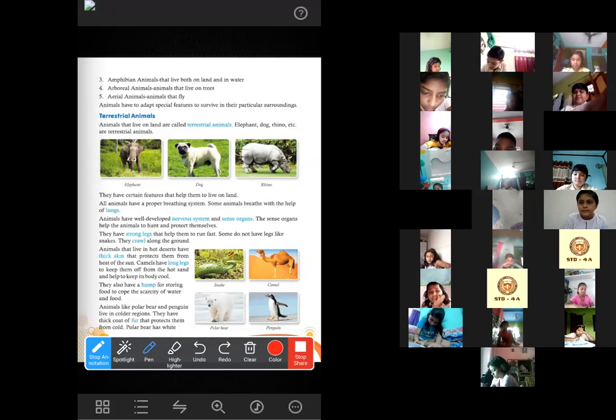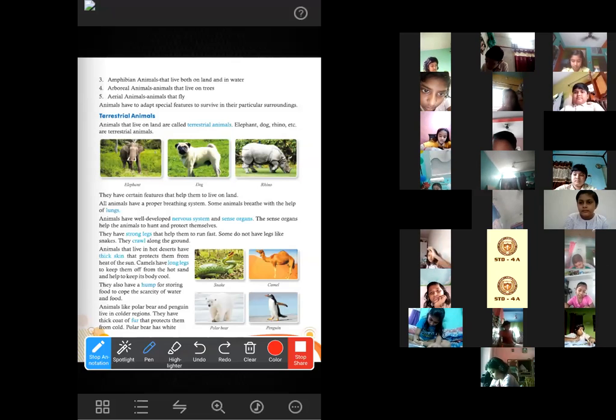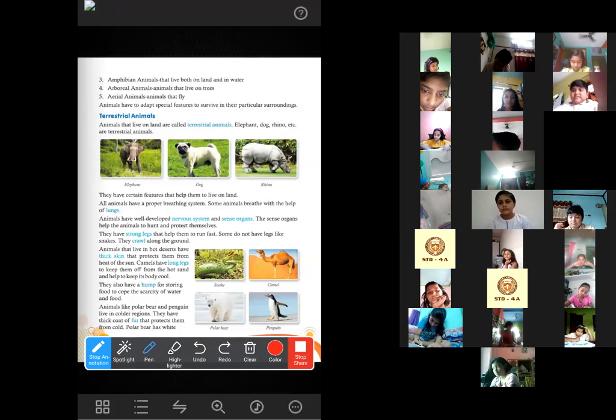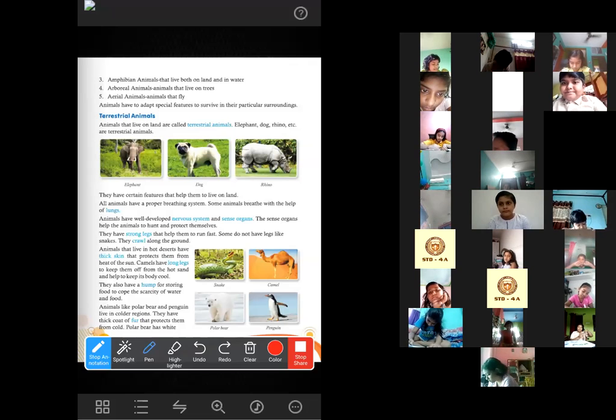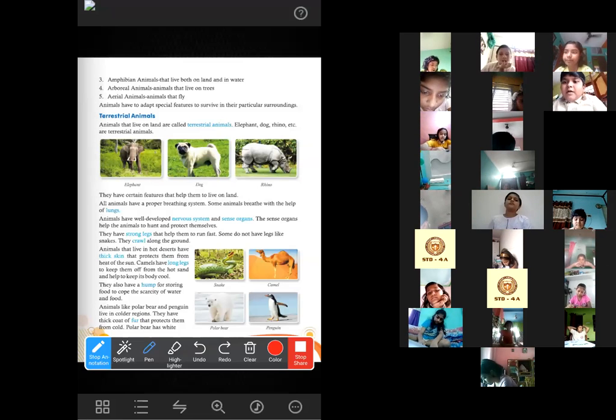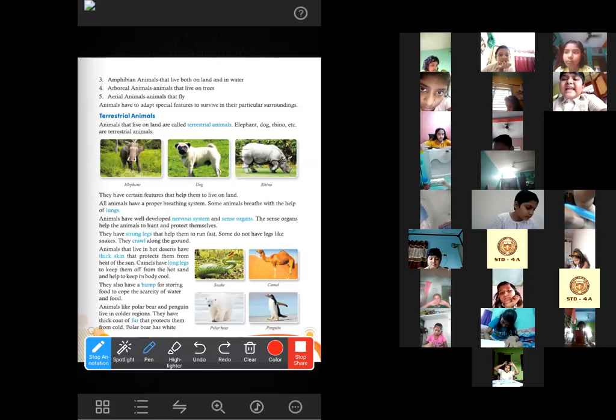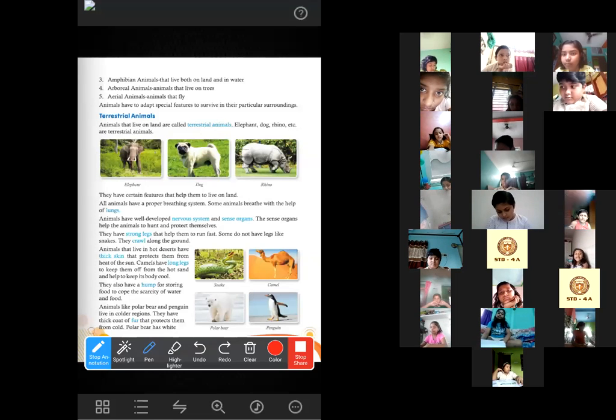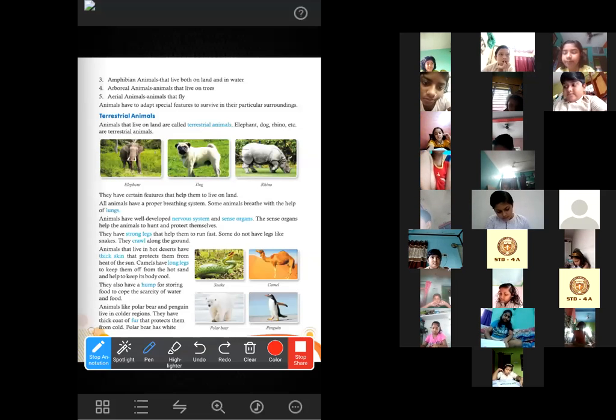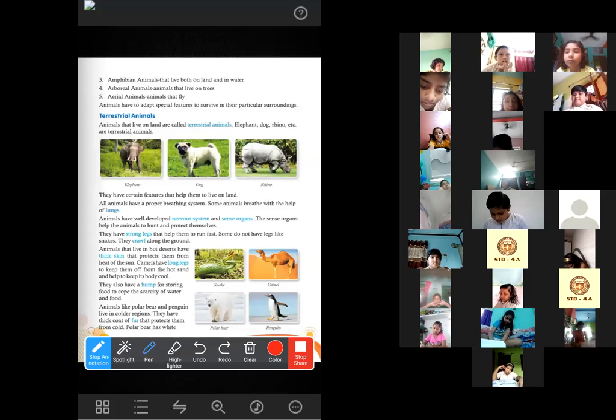The same question you have seen in the model test paper 1 also, right? Azadur, unmute your device. Yes, ma'am. Yes, you tell me any one feature of camels that help them to survive in the desert region. Ma'am, camels have long legs to keep them off from the hot sand and help them to keep them warm. Very good. So they have long legs to protect themselves, not to help them to keep themselves warm. The long legs help them to protect themselves from the heat of the sand, right?